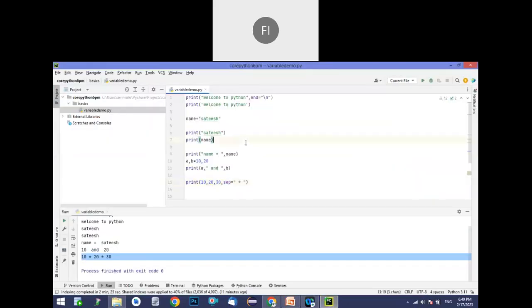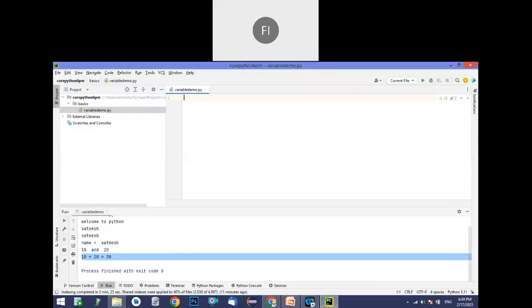Here, first, the input statement I mentioned. For example, you can take name equal to Satish statically. However many times you print the name, Satish will come. But if you want to read the same name from the keyboard after execution, you can use input as a statement. Input followed by, say, enter your name, and now you can print name.